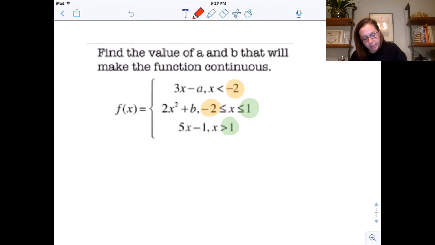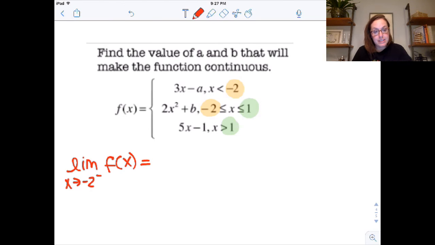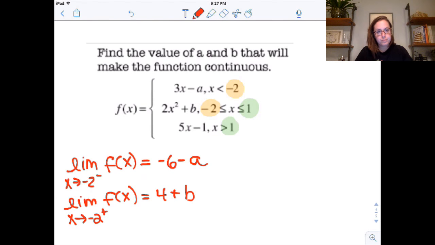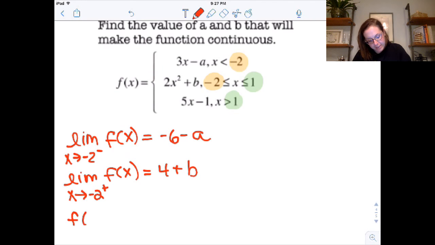So at -2, let's do our limit as x approaches -2 from the left of f. And the left-hand piece is the top piece. So that would be -6 minus a. And then the limit as x approaches -2 from the right of f of x, which would be 4 plus b. And f of -2, which is, oh, not 4, sorry, 8 plus b. So that's at -2.